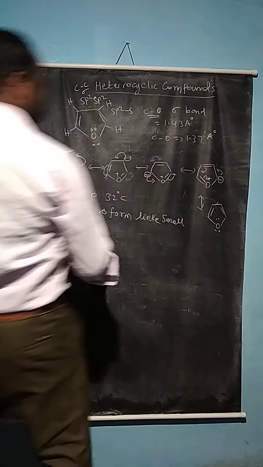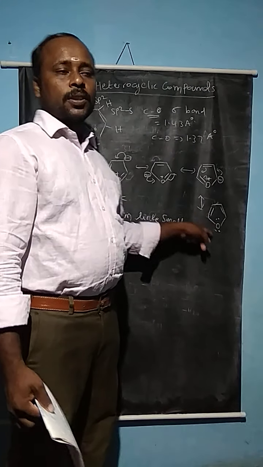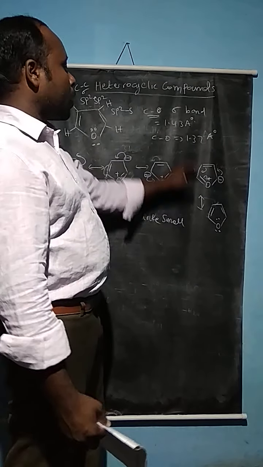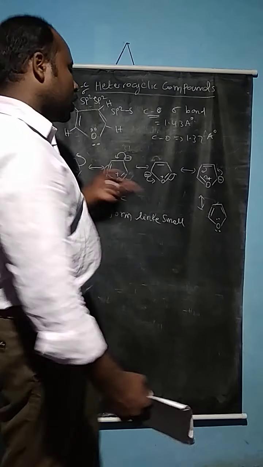Now, how does this compound undergo electrophilic substitution? Electrophilic substitution usually takes place at the second position. If the second position is occupied by any one of the substituents, the electrophilic reaction takes place at the third position.